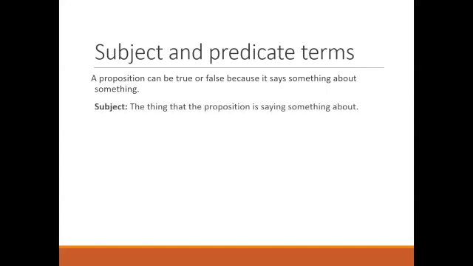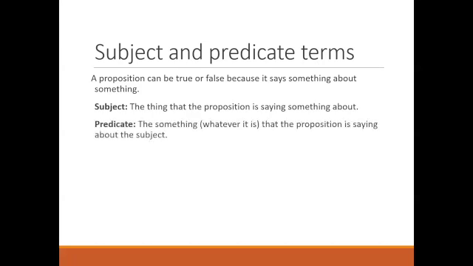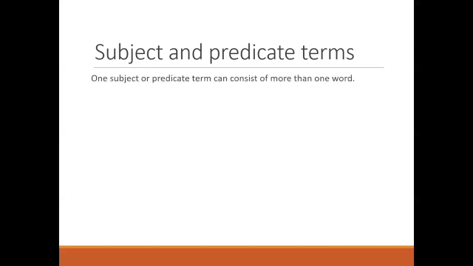The thing that the proposition is saying something about is the subject. We all know this from basic grammar, right? And the predicate is the something, whatever it is that the proposition is saying about the subject. So when we said the earth is flat, the earth is the subject and is flat is the predicate. One subject or predicate term can consist of more than one word.